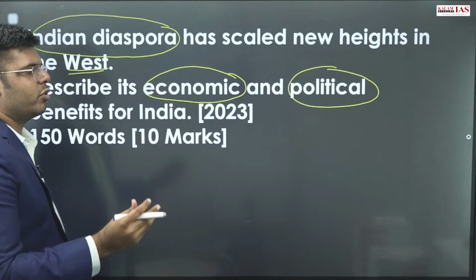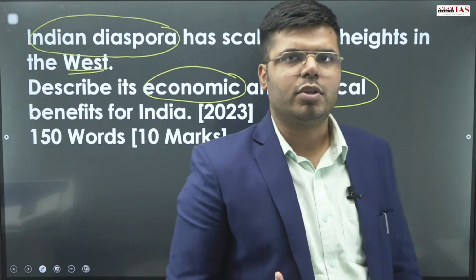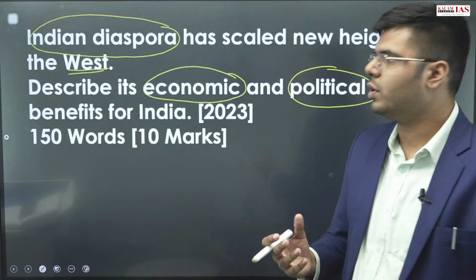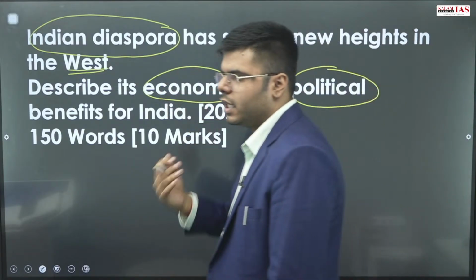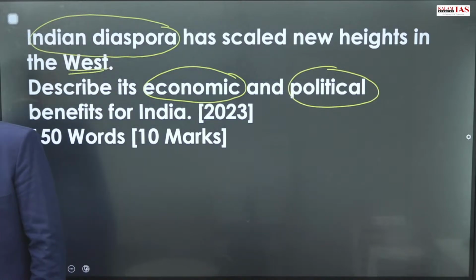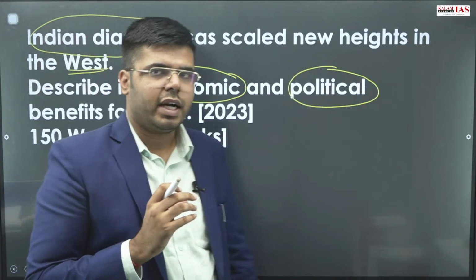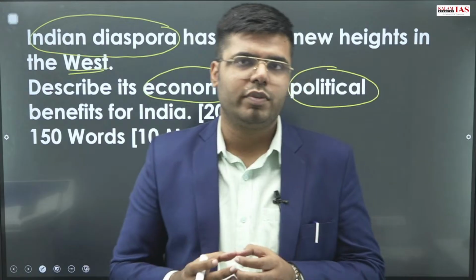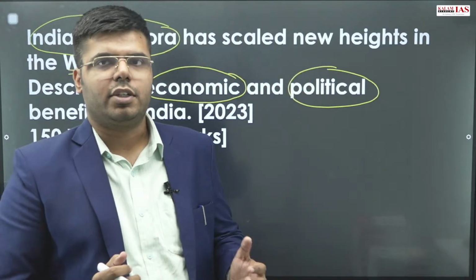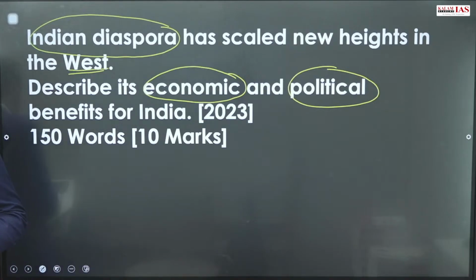The West would mean the United States, Canada or Western Europe. So we do not have to include the diaspora of the Gulf countries, Southeast Asian nations or China. While discussing the diaspora, you have to focus on Western Europe and North America.